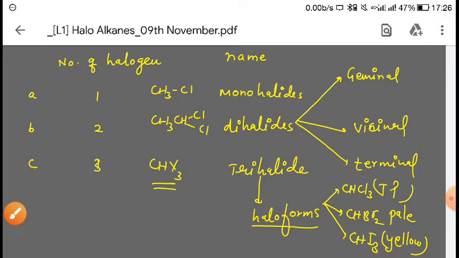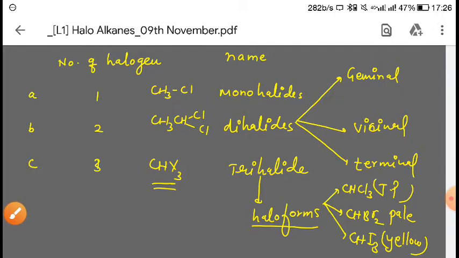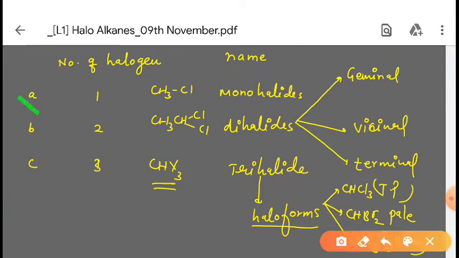So always remember that if two halogen atoms are on the same carbon atom, then it is called geminal dihalide. And one more thing you have to keep in mind: whenever a geminal dihalide reacts with H2O, if we are doing hydration, or if you react it with NaOH, then it will form aldehydes or ketones, okay? You will learn this in detail in further topics in further classes.